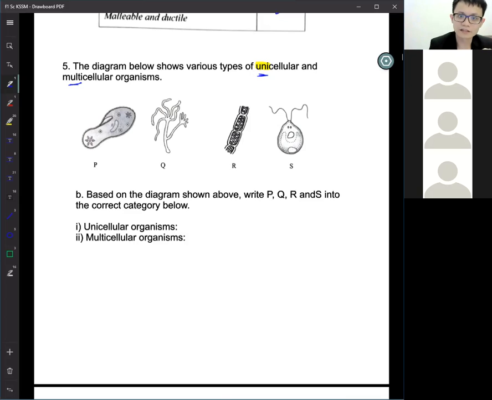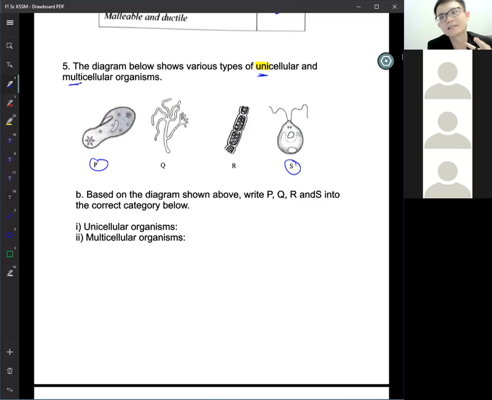So based on the diagram, if you see who has one only, you see this one only, correct or not? This one also has only one, okay, Paramecium, one cell. This one is Spirogyra, a lot, and Hydra is multi-cell. Like you and me, we are also multi-cell.